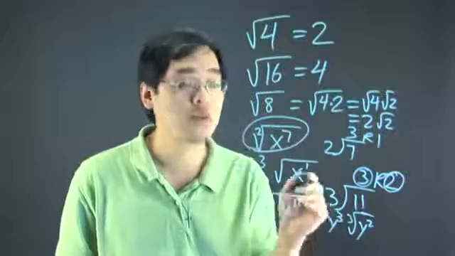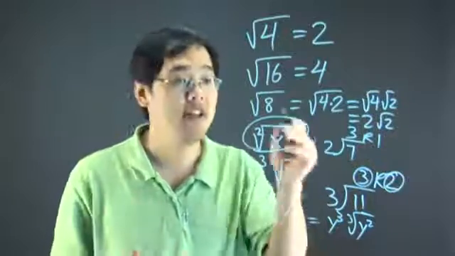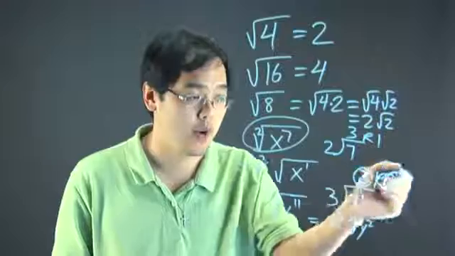Simplifying radicals with variables is actually a lot simpler than numbers if you know how this works.